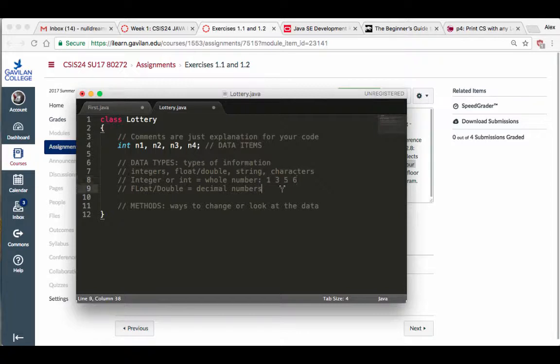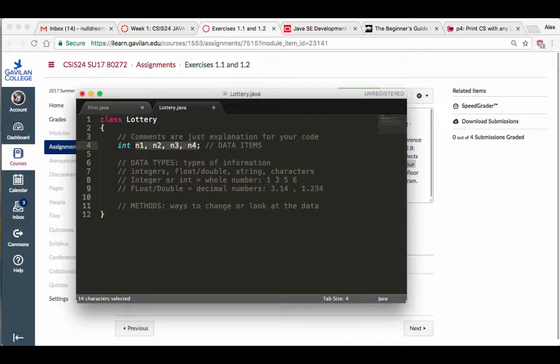Okay, these are whole numbers. Examples of decimal numbers are 3.14 or 1.234, right? Something that's got decimals, has some digits after the decimal, after the dot. Okay? So these are the different data types that our program can work with, and we store these into variables.